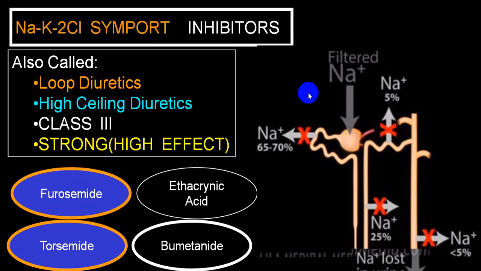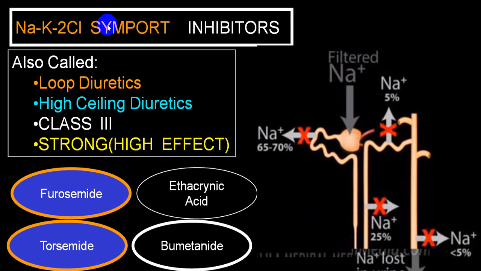We come to the second group, what we call class 3 group, that is furosemide and torsemide, or loop diuretics, or we call them highly potent diuretics or strong diuretics. These act at the level of the ascending loop of Henle, by blocking the sodium potassium chloride symport.